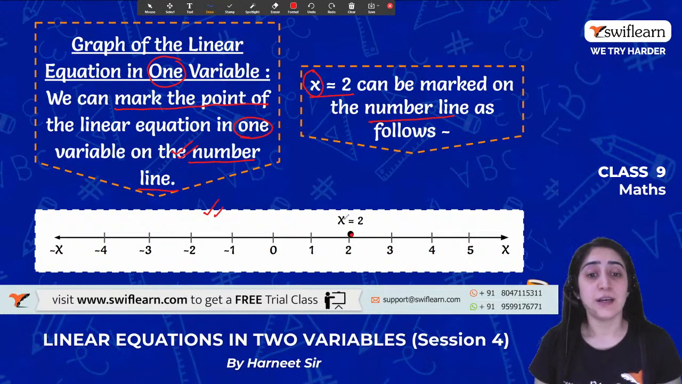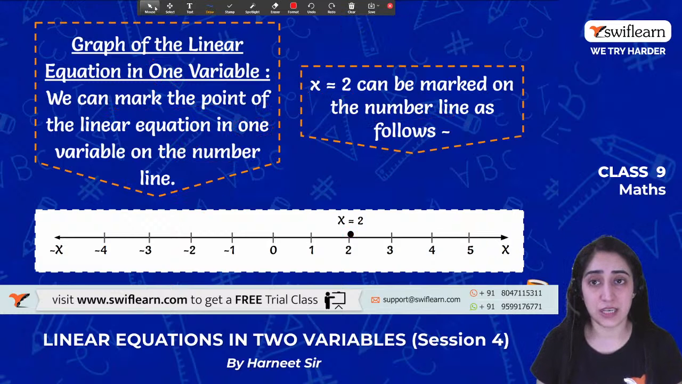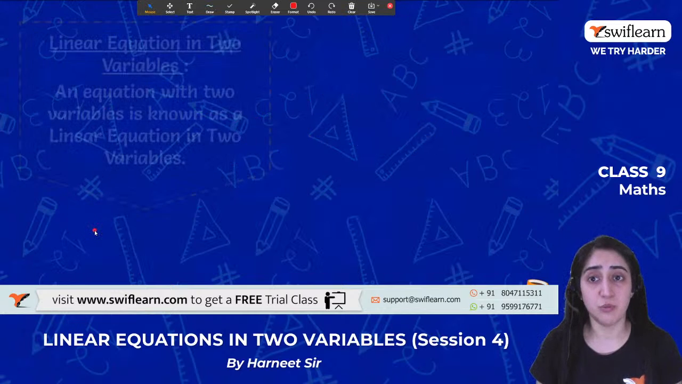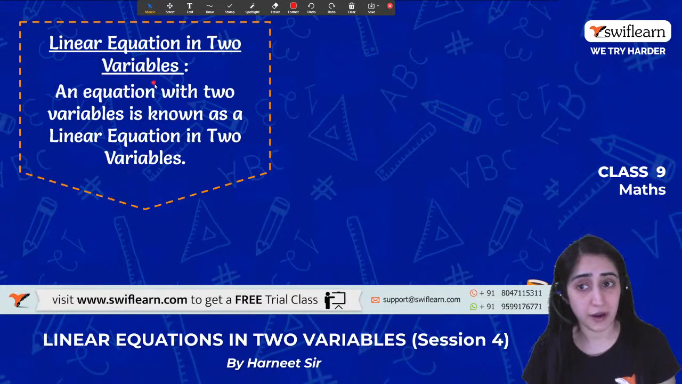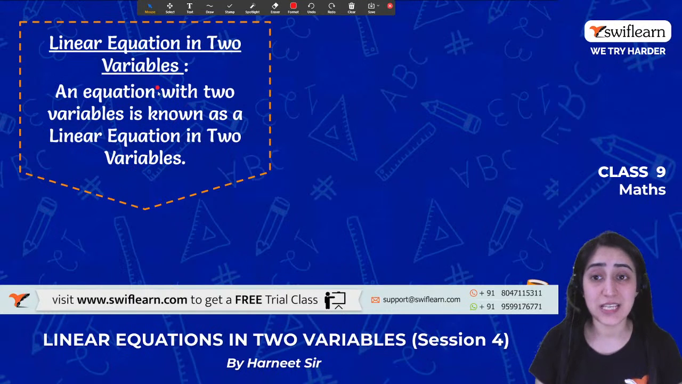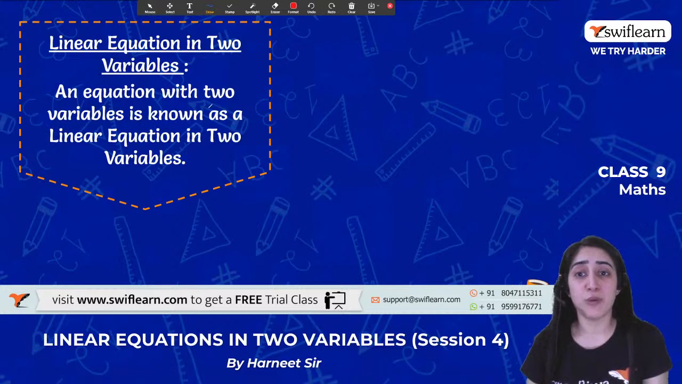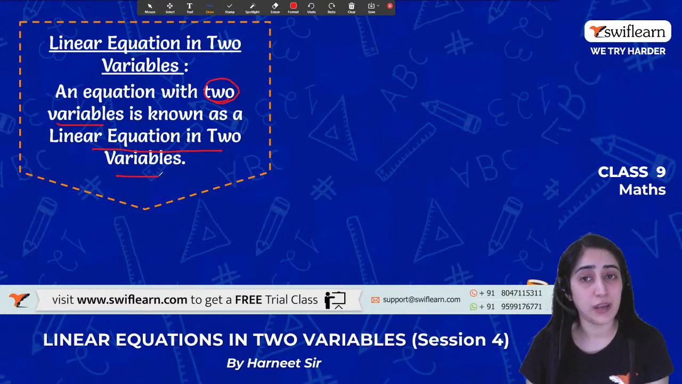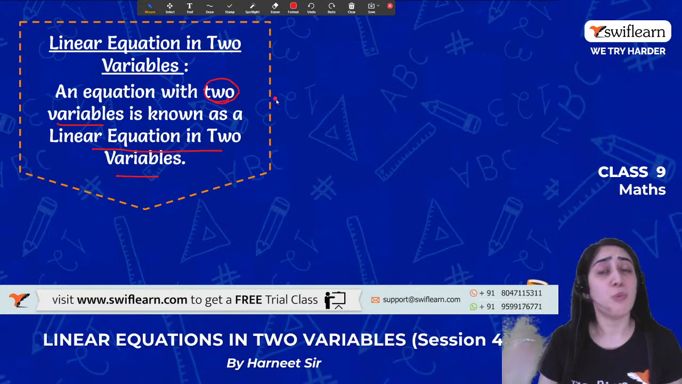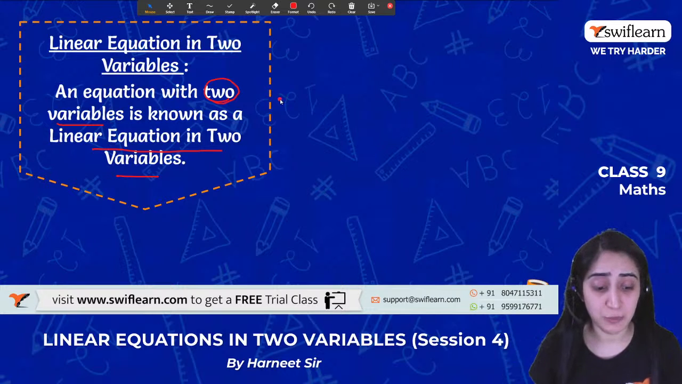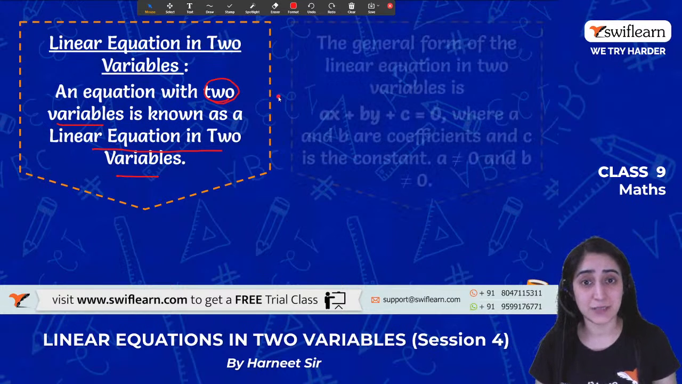All right. Moving on to the next thing that we discussed earlier, the linear equations in two variables. So what is that? We have discussed that equations with two variables are known as linear equations in two variables. What are the two variables that are possible? x and y and z. It's our variable. We can take anything, right?